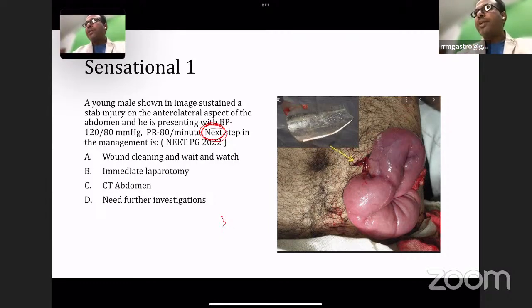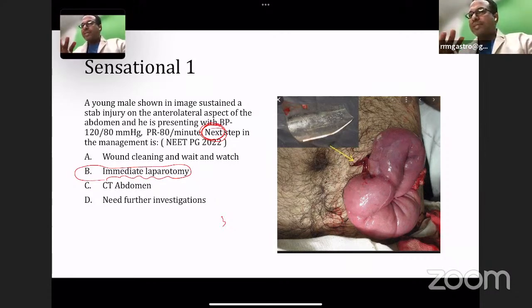Very good, Ram Krishna, that is correct. Ayush correct. Tamil Nadu bit, that is absolutely correct. It is immediate laparotomy. Sir, many other faculties are discussing CT abdomen because pulse rate and BP are normal. This is what many students told when we were discussing this question. Yes, even now Priyanka is answering as C.